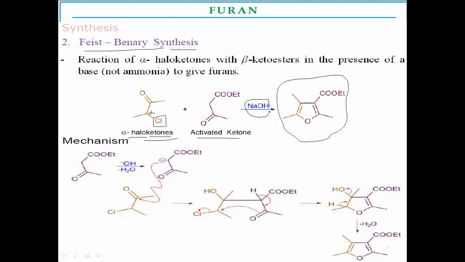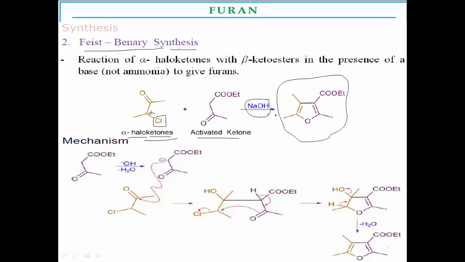Here a base is used instead of ammonia. The base NaOH is used, and substituted furans are formed. This type of reaction is called Feist-Benary synthesis.